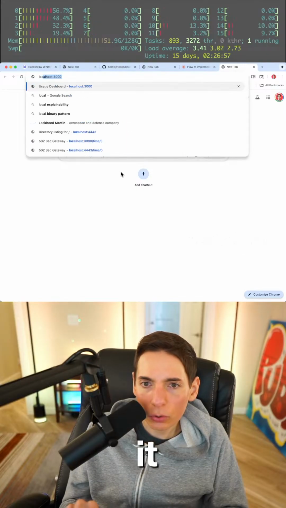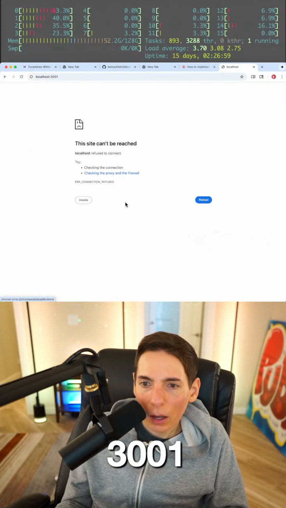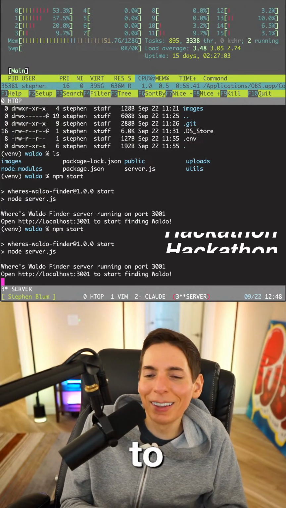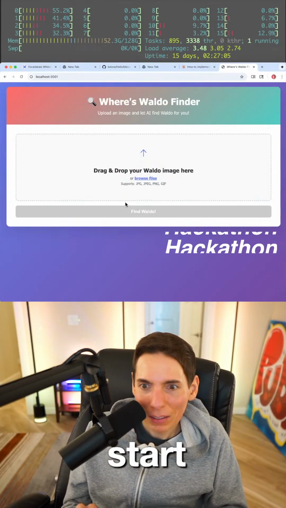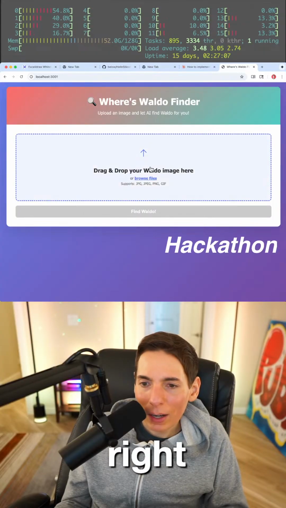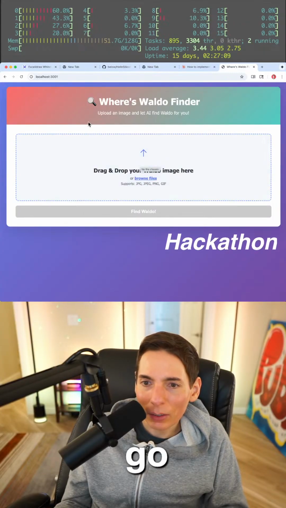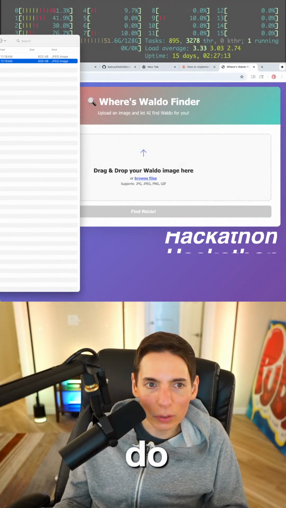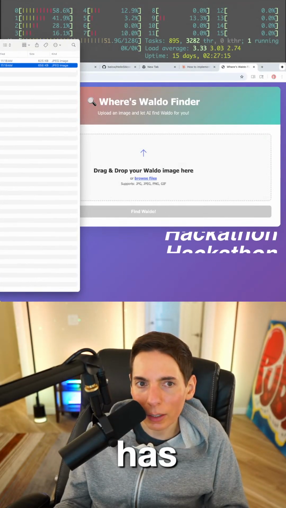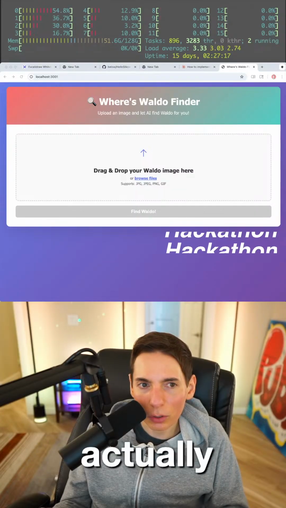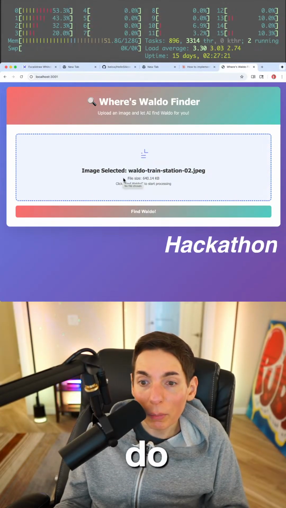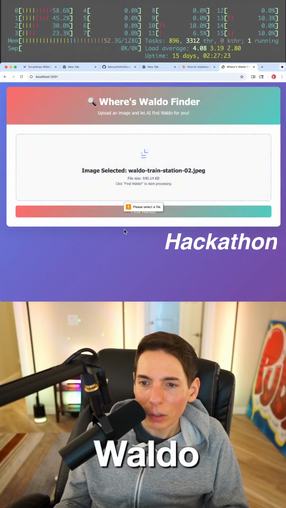So we'll go localhost 3001. What? Wait. I got to start the server. Okay, here we go. All right. Drag and drop. Here we go. All right. So I've got the files right here. So let's actually do that. So the second page actually has Waldo in it. So we'll put this here. Okay. Oh, wait, we can do multiple images?